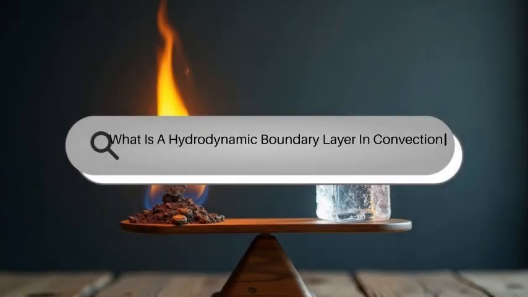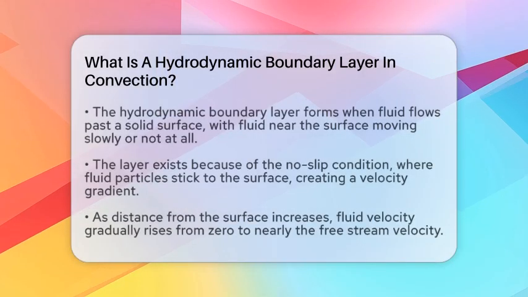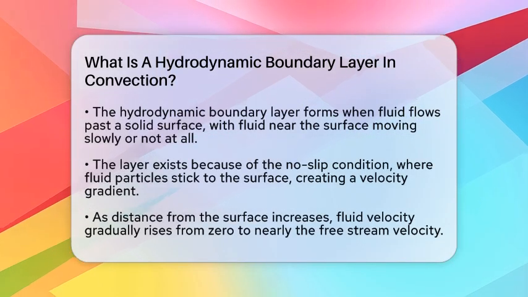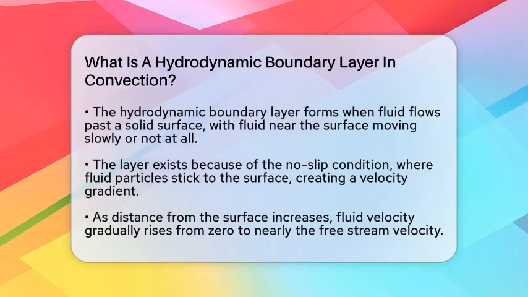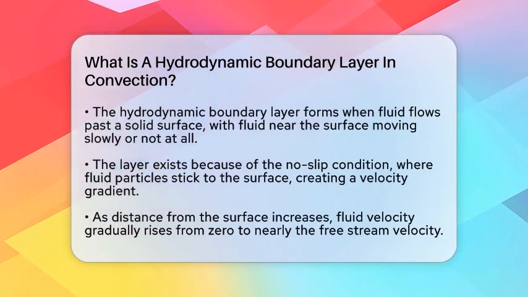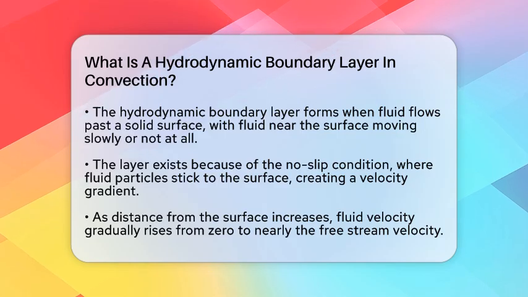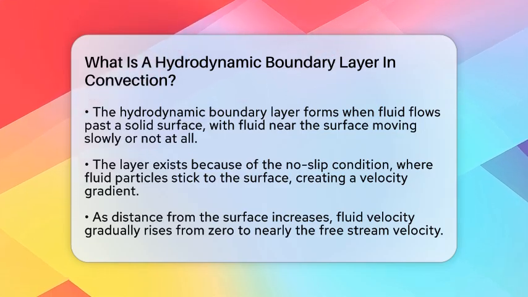What is a hydrodynamic boundary layer in convection? Imagine standing next to a flowing river. The water near the bank moves slowly, almost stuck to the surface, while further out, it flows faster. That's similar to what happens with fluids near a solid surface.